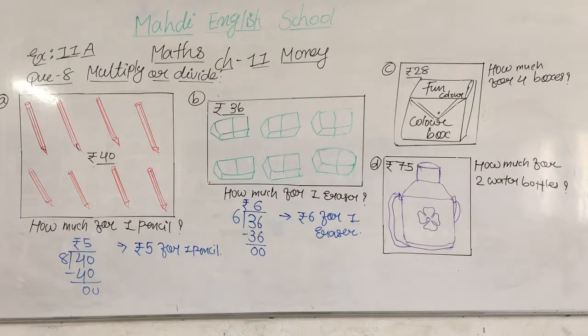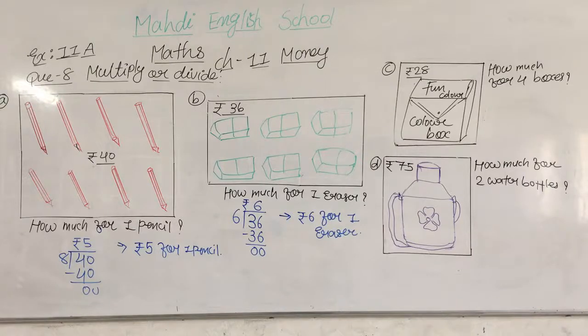Here a color box is there. What is the price of the color box? 28 rupees per box. So how much for the 4 boxes? So what we have to do now, do your answer here. 28 multiplied by 4. So we can find the answer. We got the answer for 4 boxes. How much for 4 boxes? We are going to find that answer.